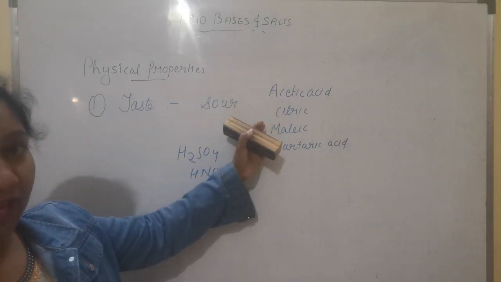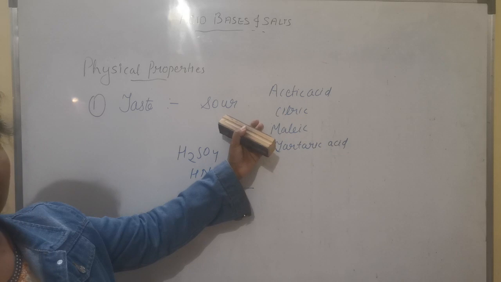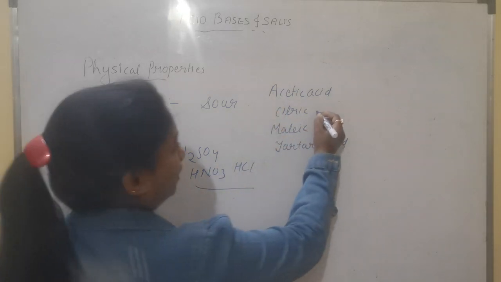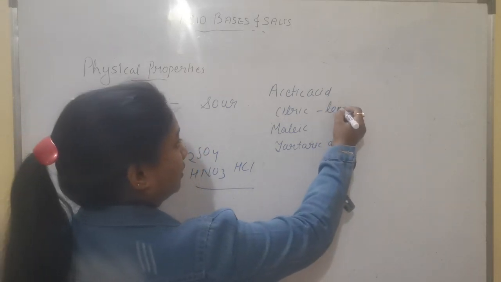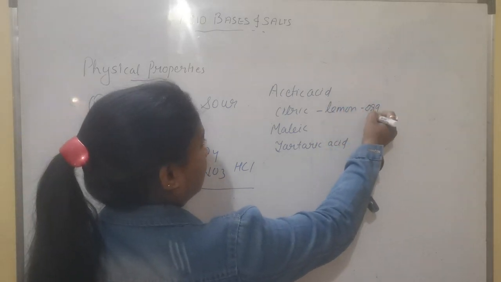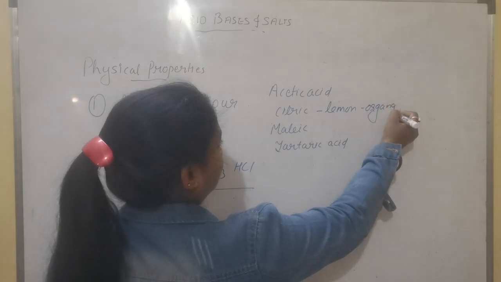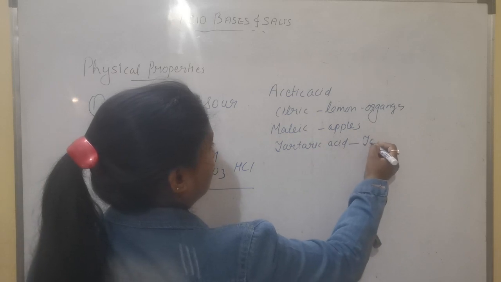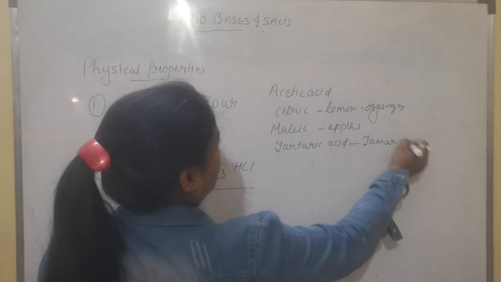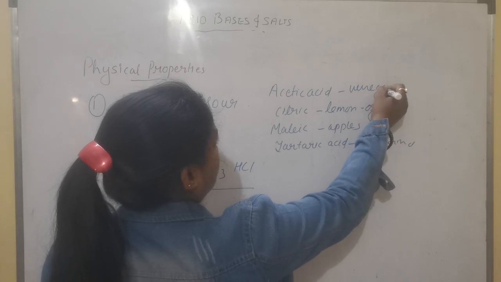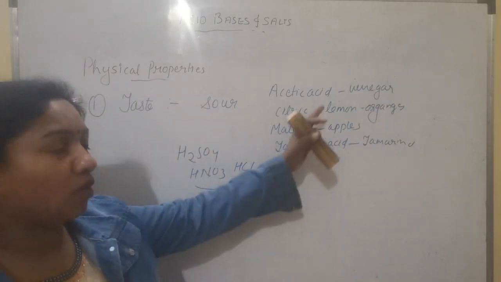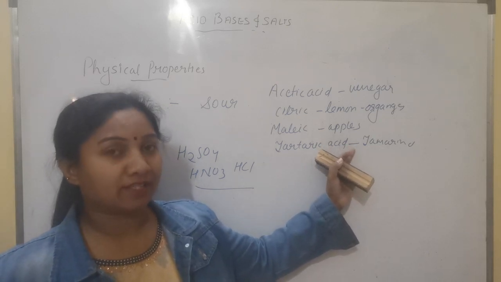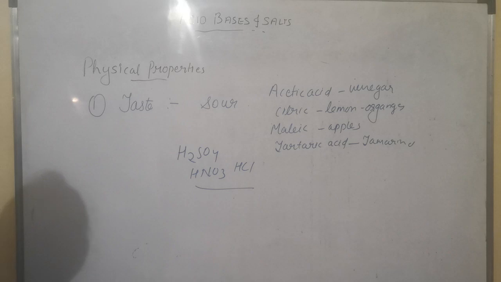They are organic acids, and we know that organic acids are weak in nature, and they are present naturally, like citric acid in citrus fruits like lemon, oranges. They contain citric acid. Malic acid is found in apple, tartaric acid in tamarind, acetic acid in vinegar. So we have tasted all these things, and on the basis of that we could say that acids have sour taste.